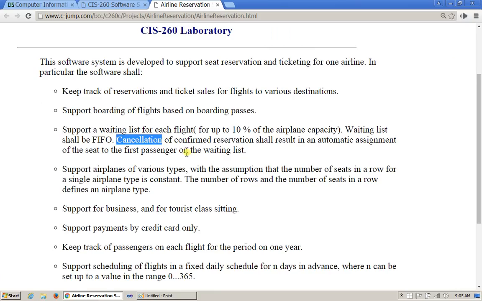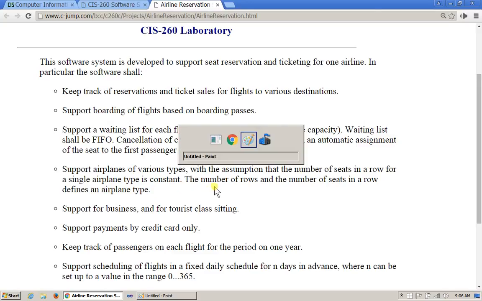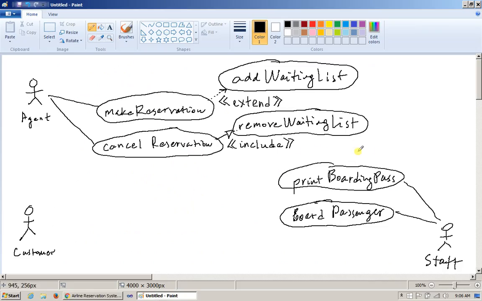So reservations can be made and canceled. Support airplanes of various types, with the assumption that the number of seats in a row for a single airplane type is constant, the number of rows, and all kinds of details. I will just essentially say that the airline staff obviously manages the aircraft, right? And the airline staff can also put together a schedule.